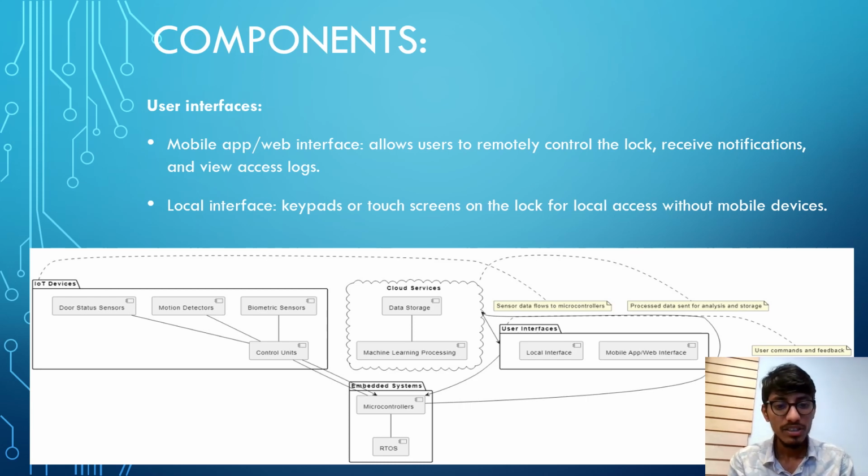This is the component diagram. Here you can see the IoT devices, cloud services, user interface, and embedded system. In the IoT devices, there are door status sensors, motion detection sensors, and biometric sensors. These are all control units connected to the embedded system, the microcontroller. The cloud service has user information and activity logs, all stored in the cloud storage services. And for the user interface, we have a mobile app and web interface.